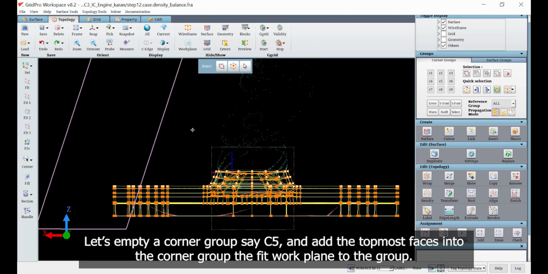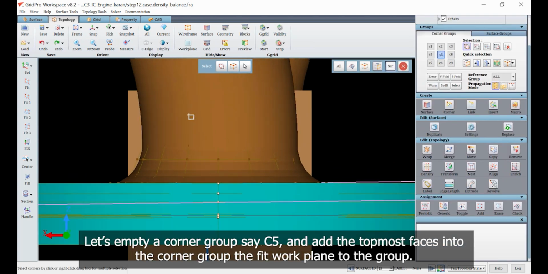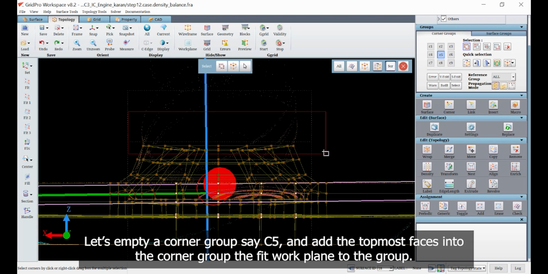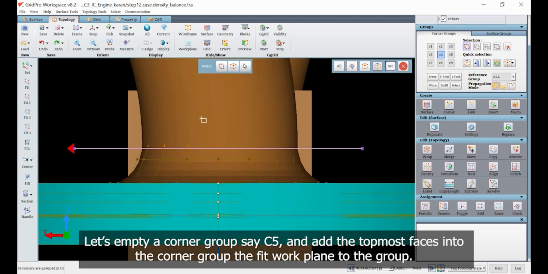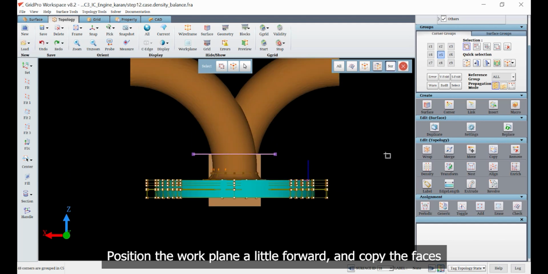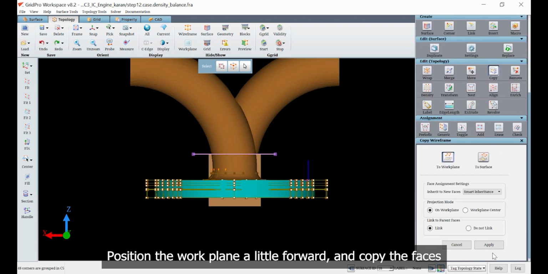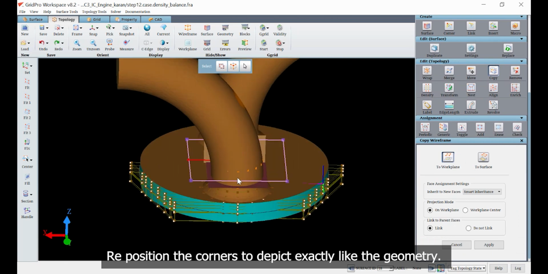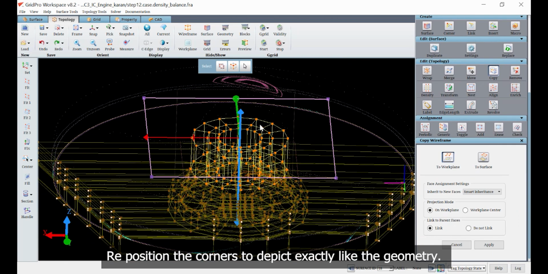Let's empty a corner group, say C5, and add the topmost faces into the corner group and fit work plane to the corner group. Position the work plane a little forward and copy the faces. Reposition the corners to depict exactly like the geometry.